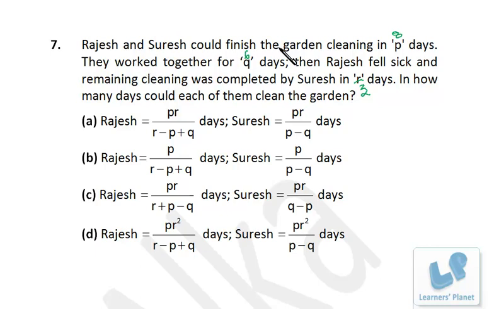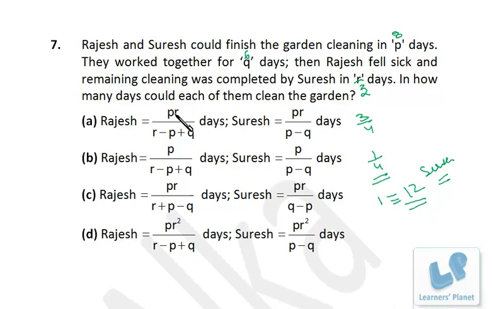Rajesh and Suresh could finish the garden cleaning in 8 days and they worked together for 6 days. So in 6 days, 6 by 8, that means 3/4 of the work is finished, right? That means remaining work is 1/4. Now the 1/4 work is done by Suresh in 3 days, right? That means entire work will be done by Suresh alone in 12 days. So this is the capacity of Suresh, okay?